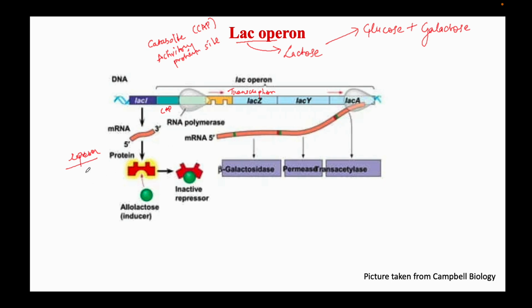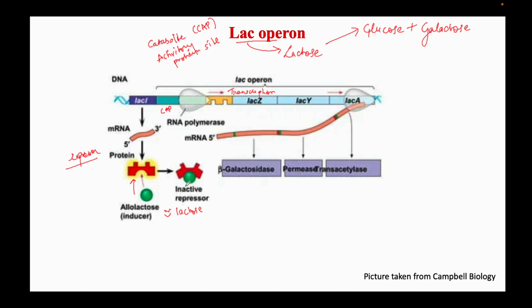So what happens in presence of lactose? Whenever bacteria senses lactose in the medium, this lactose is converted into allolactose, an isomer of lactose. This allolactose will bind to the repressor protein, which has a binding site for it, and it will inactivate the repressor.